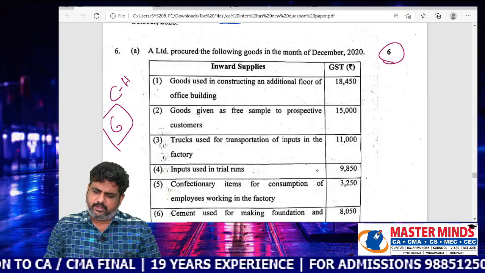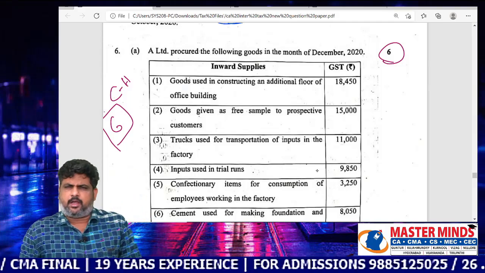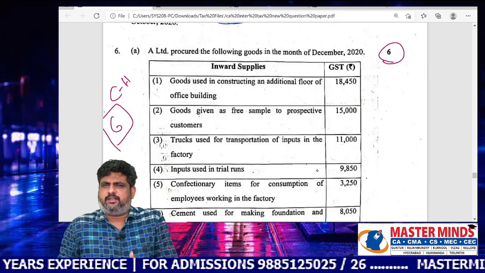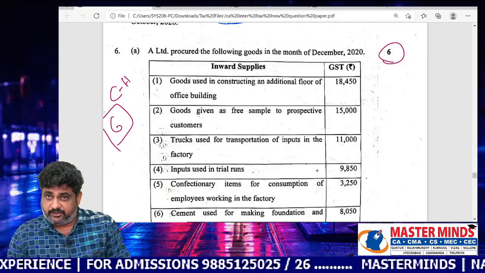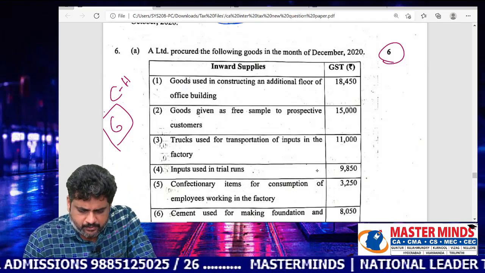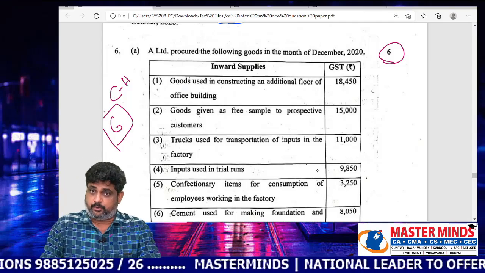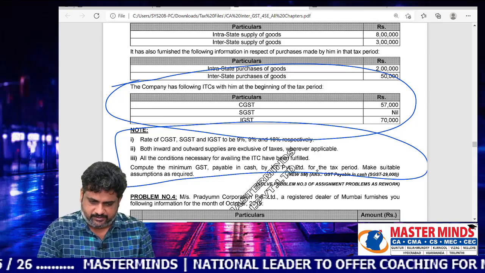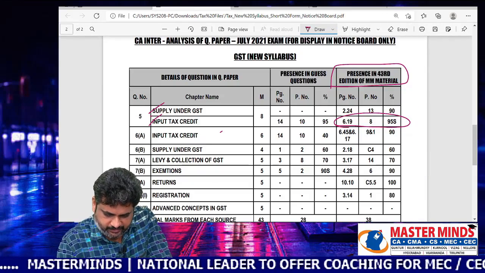Yes, definitely we can answer this question to the maximum possible extent. Sir, is there any evidence with respect to that in your material? Yes, definitely there is evidence. I am going to show you. This problem is with respect to ITC, so now we are moving to ITC here. See this, 6A.